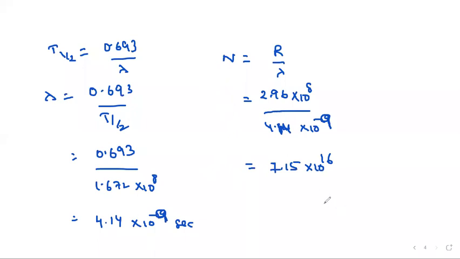Okay. But the question is, they are asking here to calculate the mass of cobalt atoms. The mass of cobalt atoms. Okay, how can we calculate the mass if N is known? Number of nuclei, we know that 7.15 into 10 power 16 number of nuclei are there. To calculate the mass, what can we write here? How can we calculate that?